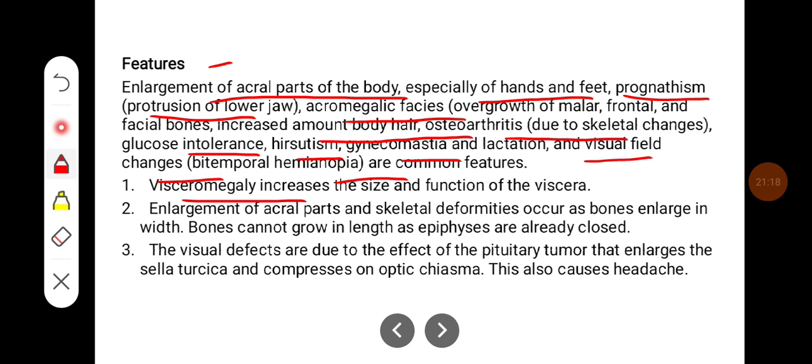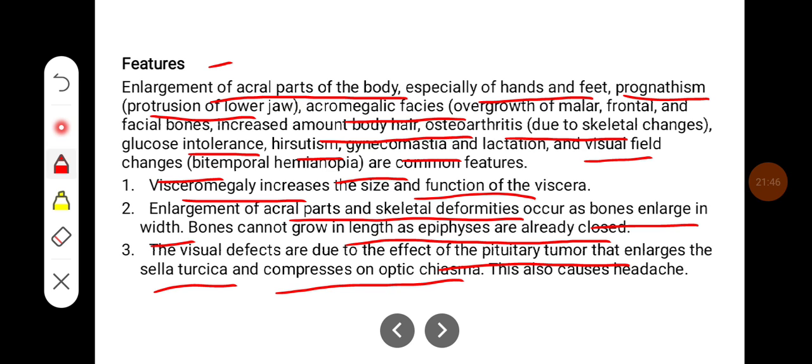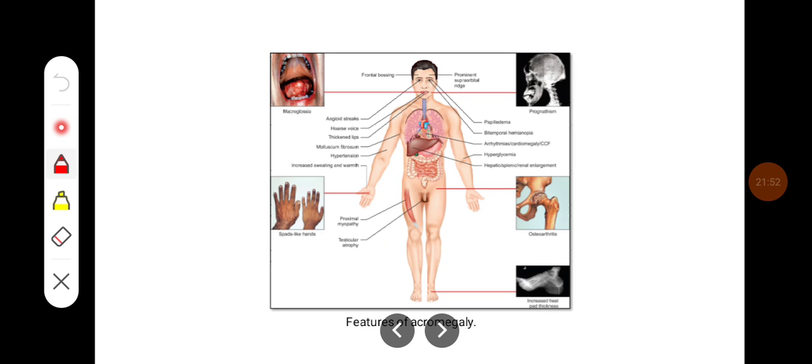There can be visceromegaly, where there will be an increase in the size of the viscera and the functions of viscera. There will be enlargement of the acral parts, and skeletal deformities occur as the bones enlarge in width. Bones cannot grow in length as epiphyses are already closed. The visual defects are due to the effect of the pituitary tumor that enlarges the sella turcica and compresses the optic chiasma. So this also causes headache. So these are some of the acromegalic features.